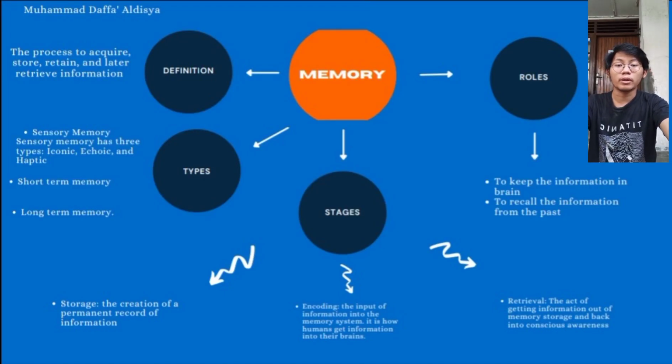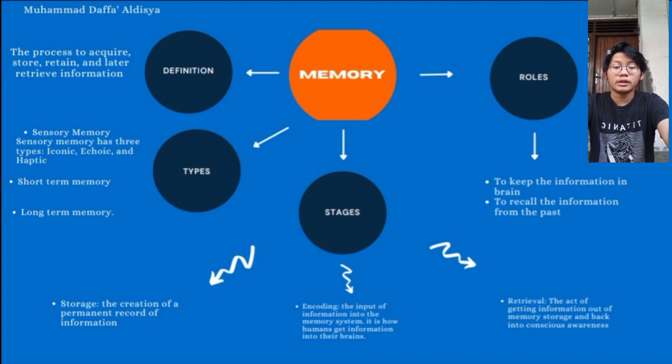My name is Daffa Aldisya, and today I'm going to present my mind map about human memory. What is memory? Memory is the process that is used to acquire, store, retain, and later retrieve information. Humans can take, keep, and recall information or experience through memory. Memory is divided into three stages. They are encoding, storage, and retrieval.